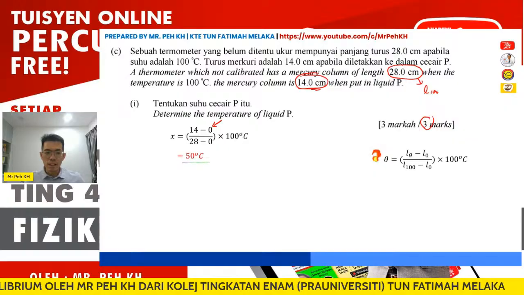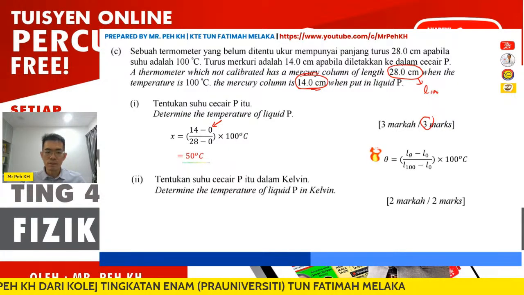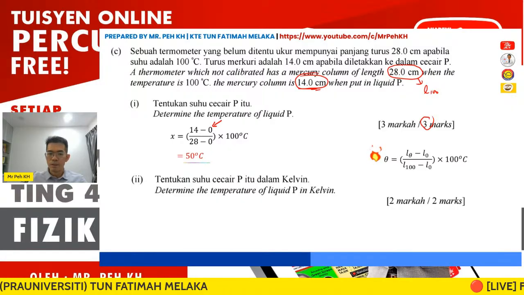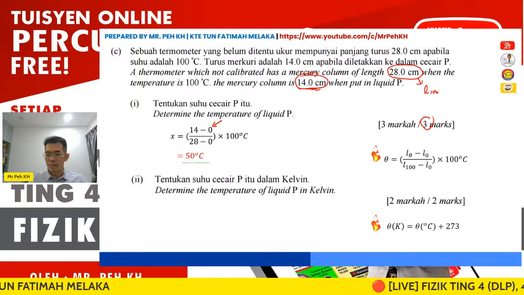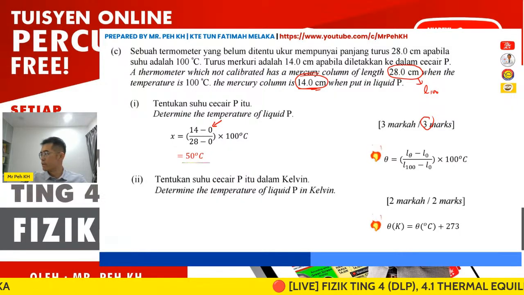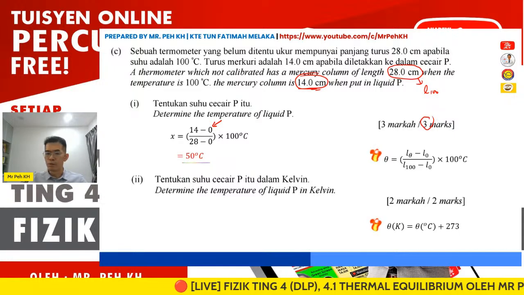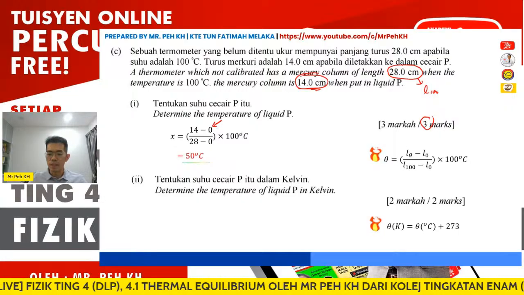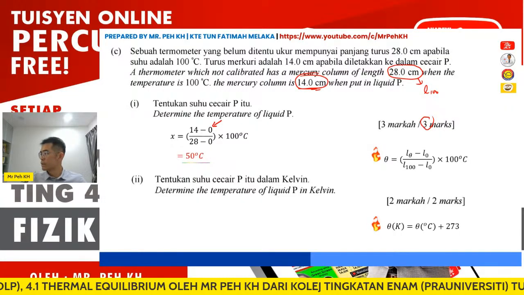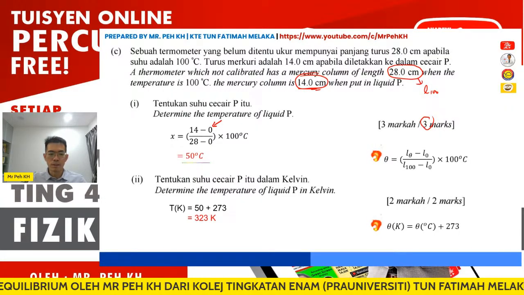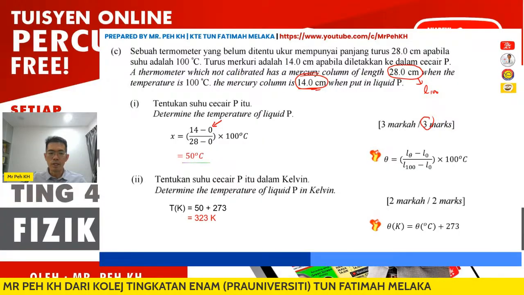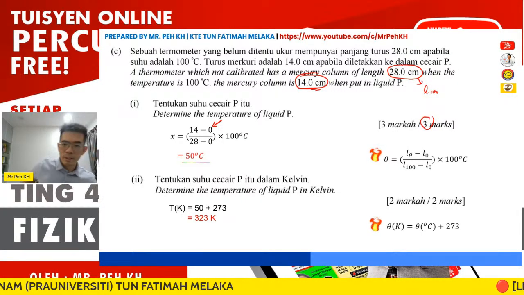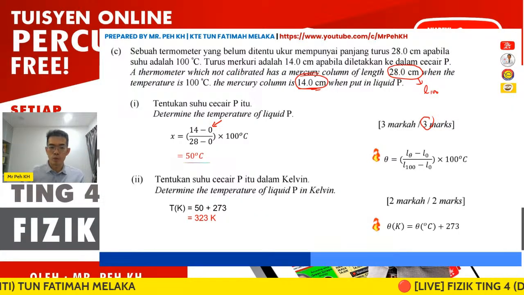Okay, then the next question here asks you to convert the degrees Celsius to Kelvin. Okay, so here again, you should plus 273. Okay, plus 273 so that you can get the 50 degrees Celsius in Kelvin. So when we plus 273, you get 323 Kelvin. Okay, so this is an example of the trial question also.